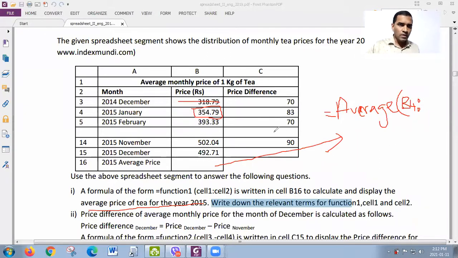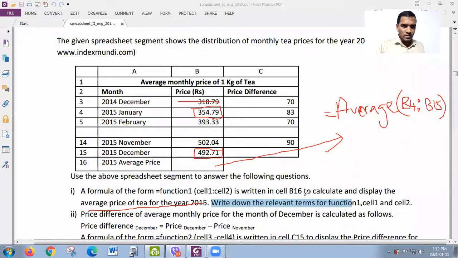Then we need to write the last cell in the range. So what is the last cell? It must be 2015 December, right? So what is it? Here it is, 492.71. So where is it? B15. So it is B15. Okay. So this is the function to be written in B16 if we are asked to write the function directly.